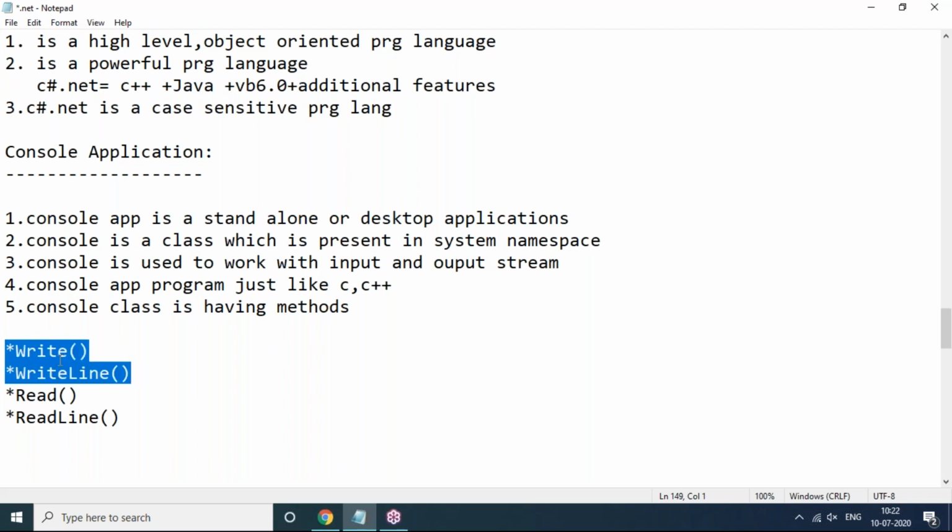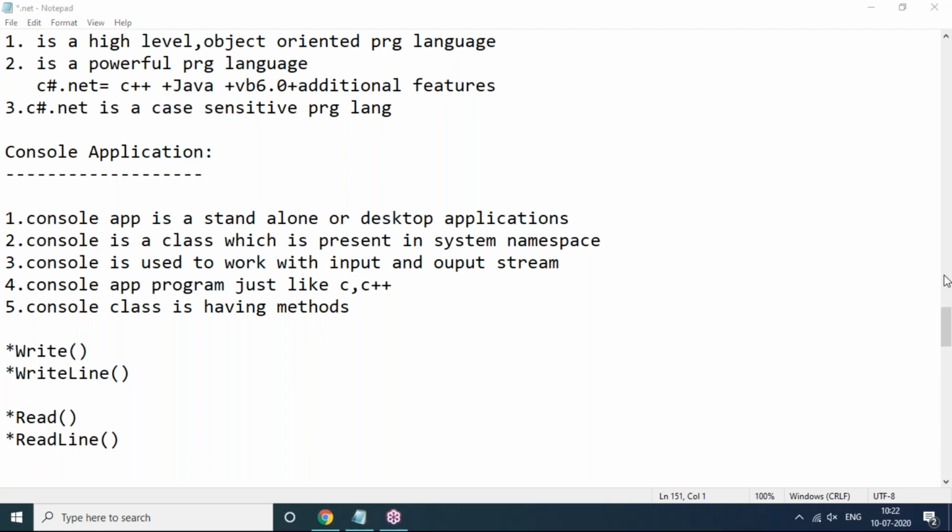Observe clearly: the Write and WriteLine methods are for output purposes. Output means if you want to print something to the user, then we can use the WriteLine statement. Read and ReadLine are used for input purposes. For output, Write and WriteLine just print statements or values on the output screen. And ReadLine means if you want to accept values from the end user, then we can use Read and ReadLine.